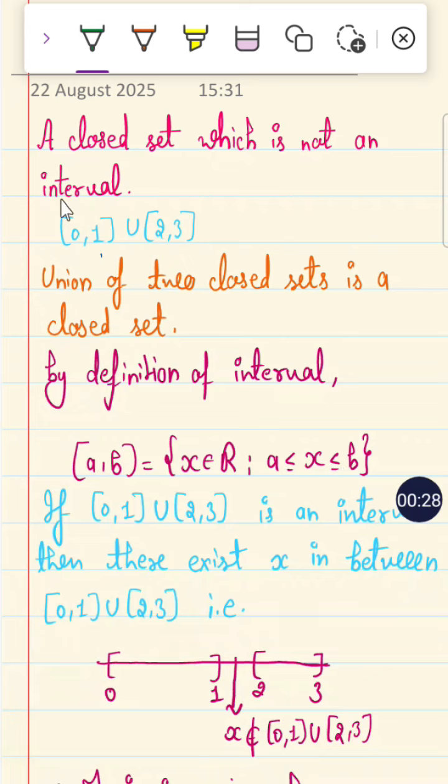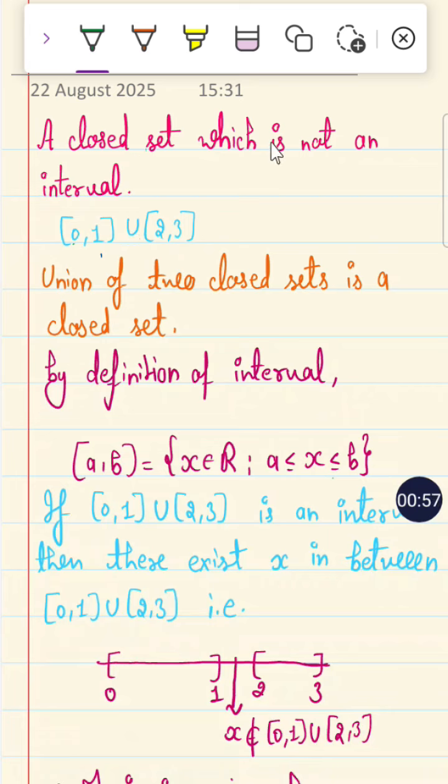A closed set which is in the form of only closed set contains the limit points only, 0 and 1, but it does not contain any x in between. So the difference between closed set and interval is that the closed set does not contain any x in between, but the closed set contains only the limit points as 0 and 1, right?